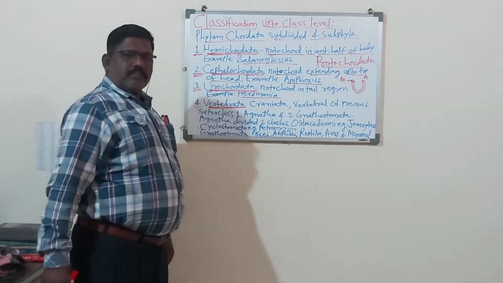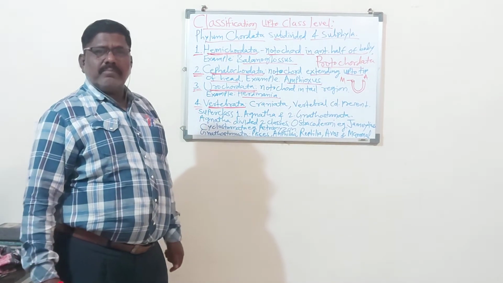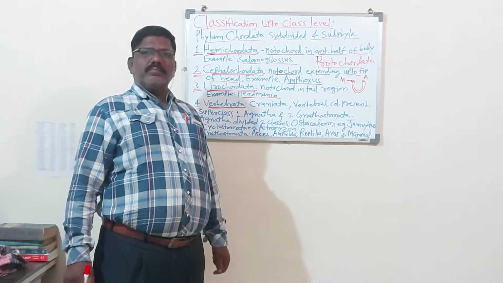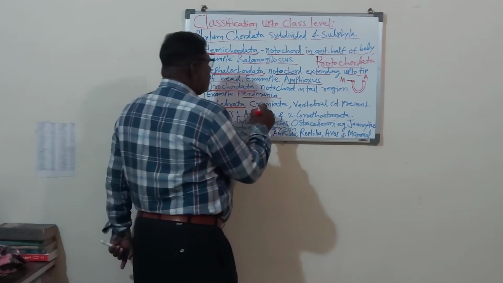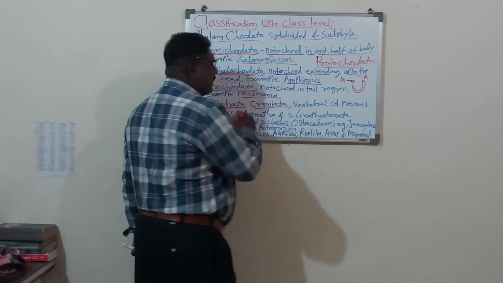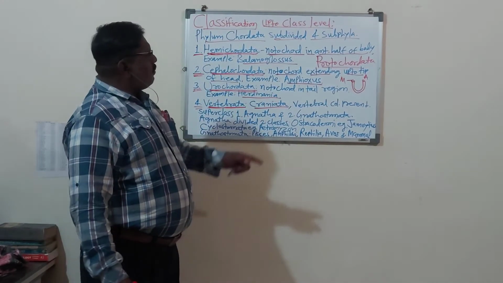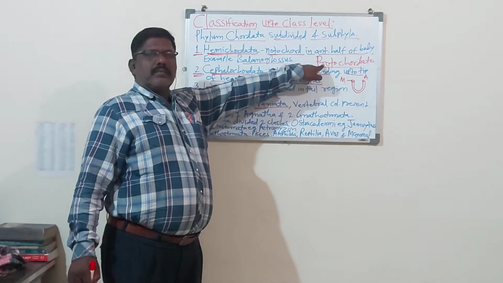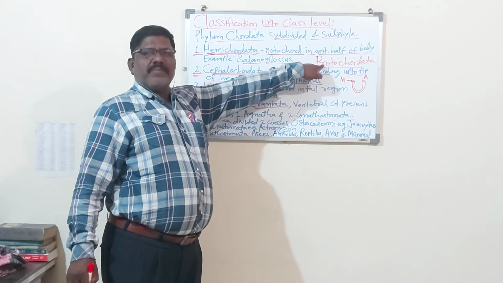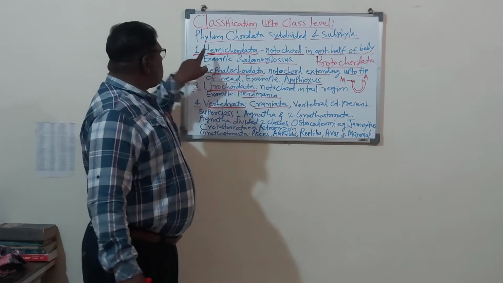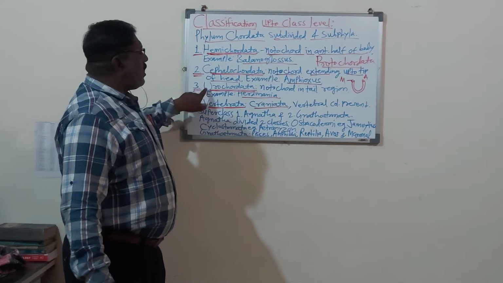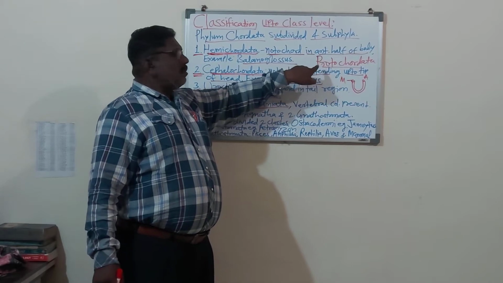Remember, the fourth subphylum of the phylum Chordata is the Vertebrata, and in the Vertebrata, the cranium is present. In Protochordata, the cranium is absent. Cranium means skull, brain box. So in the Protochordata, meaning Hemichordata, Cephalochordata, and Urochordata, the cranium is absent.